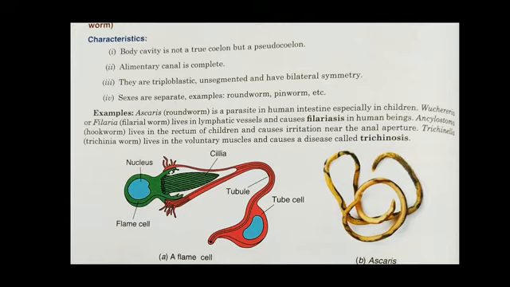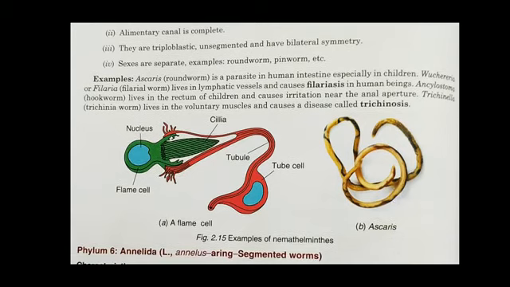And their alimentary canal is also not complete. They are triploblastic, 3 types of cell layers are present, unsegmented, and have bilateral symmetry. Their sexes are separate. Examples are roundworm and pinworm.